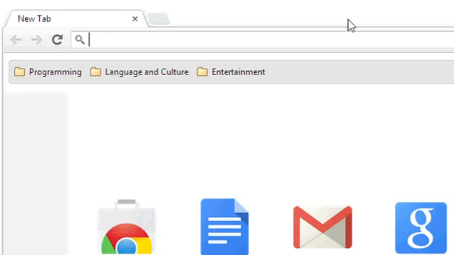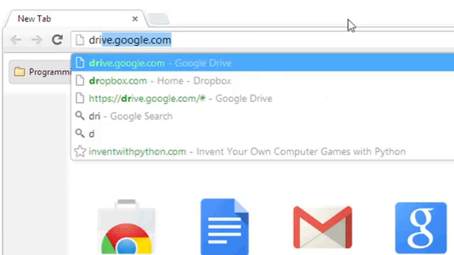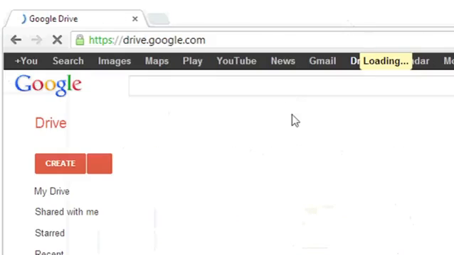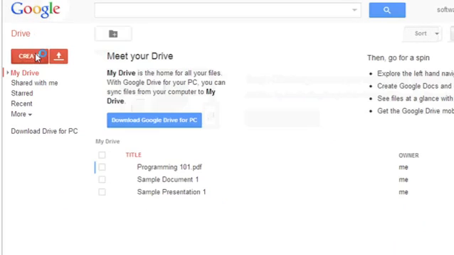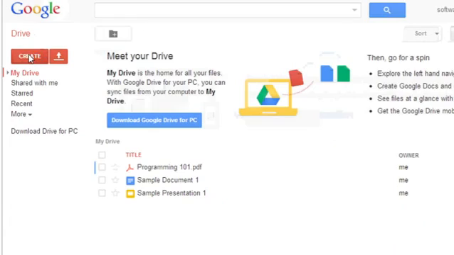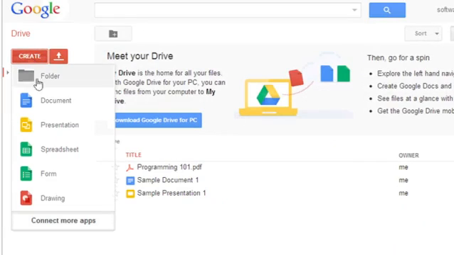First, I'm going to log into my Google Drive at drive.google.com. Here, I can click Create to create different kinds of Google documents. Document would replace Microsoft Word. Presentation would replace PowerPoint.